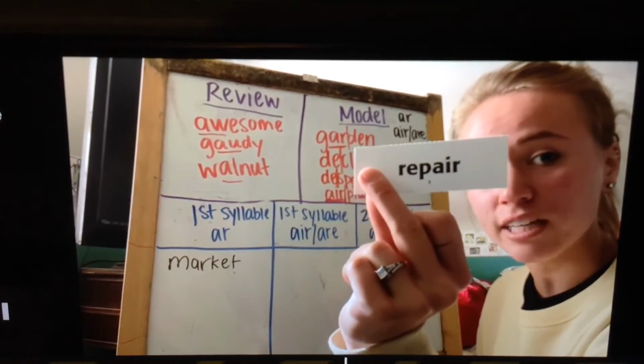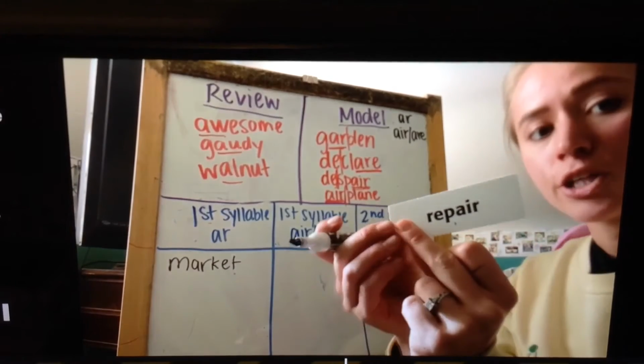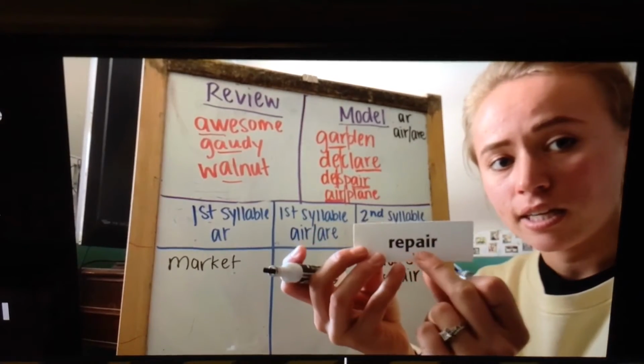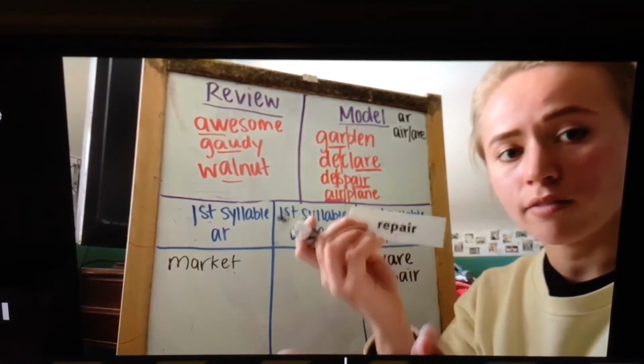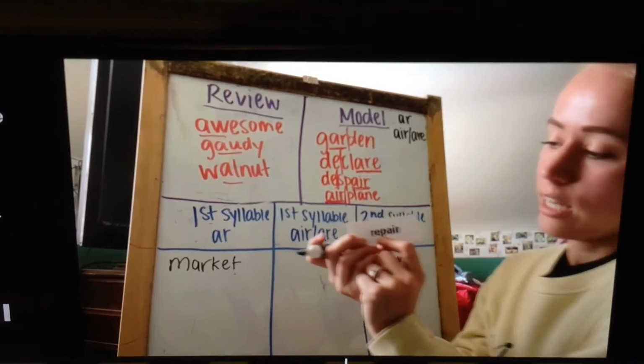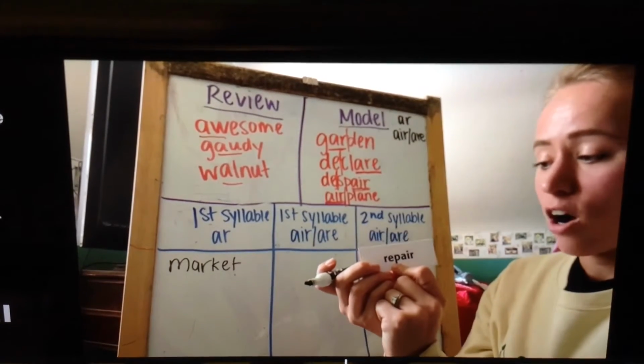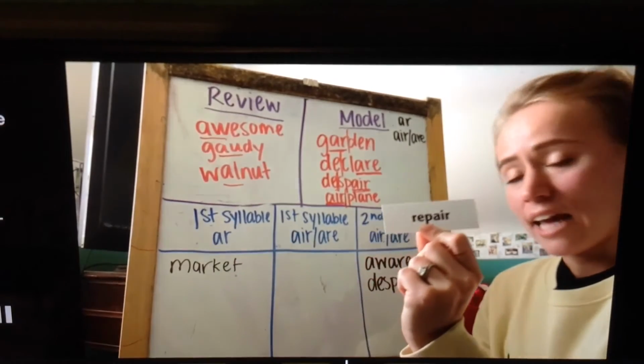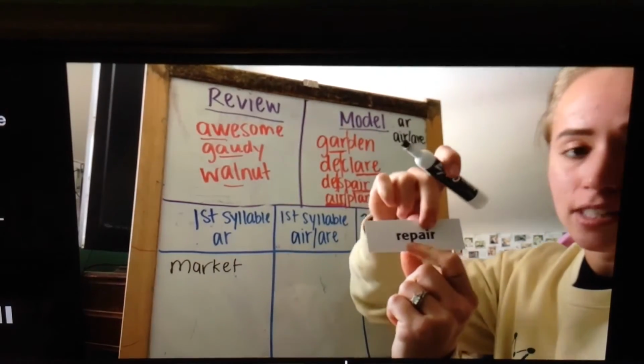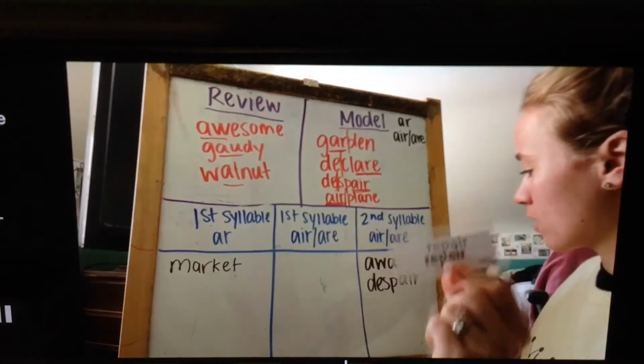Repair means to fix. And here you have 2 vowels, one at the beginning and a couple at the end. You have repair. And then look for our spelling pattern, A-R or A-R-E or A-I-R. It's in our second syllable, we have A-I-R. So that would be over here.